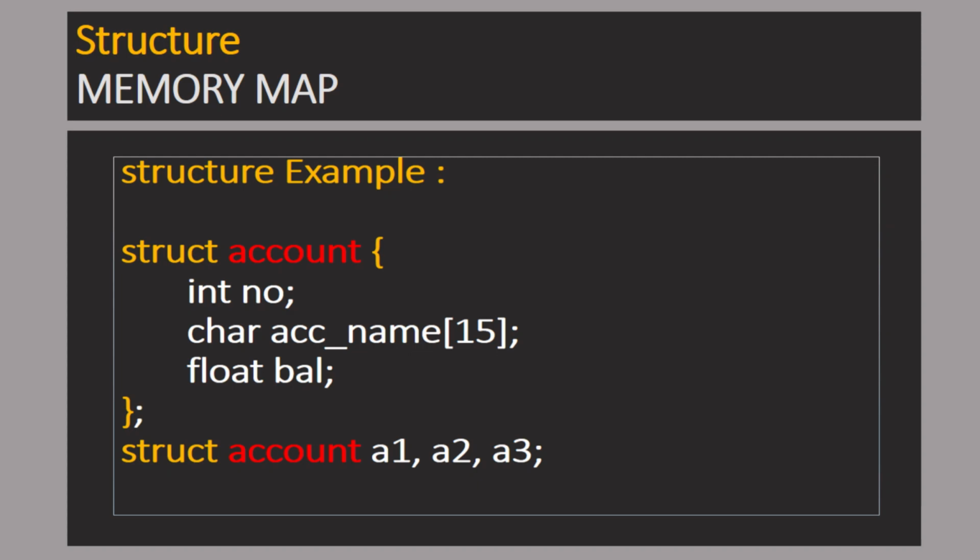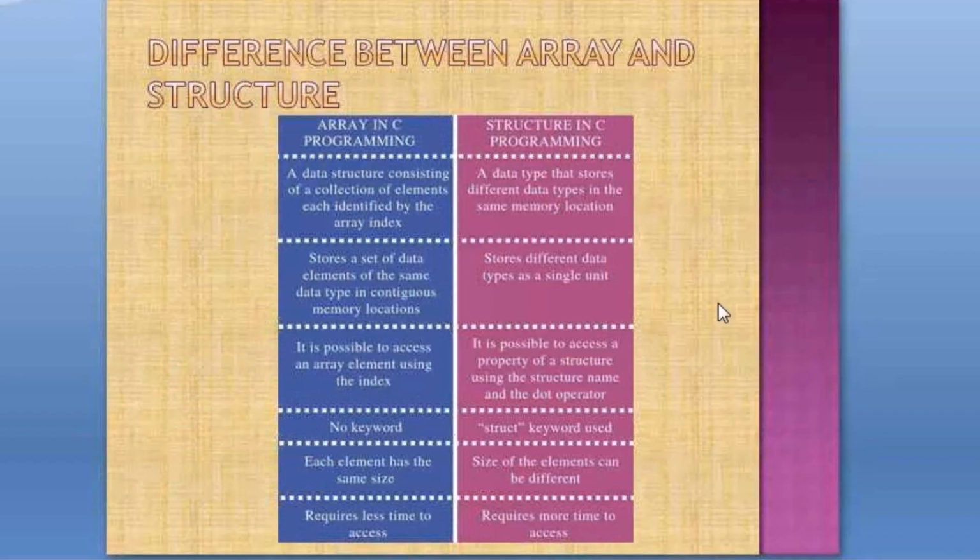Difference between array and structure. This may be asked. Okay. So here we can say, very first, an array is one collection of elements which is of similar type, and a structure is of a type that can store different types of data. For storing, the structure also stores a set of data elements of the same data type in contiguous memory location, as well as different types of data as a single unit. So we can say when we define one structure, it is considered as a single unit. That is not the case with arrays. It is in the continuous memory location.